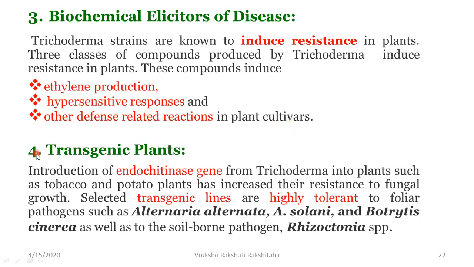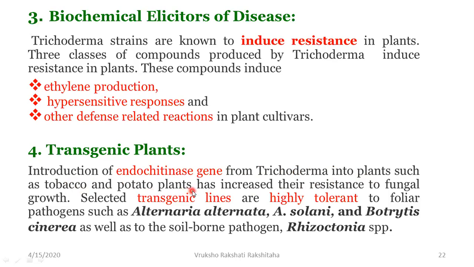Also, the fourth benefit is, as we discussed, that trichoderma produces the enzyme called chitinase. So what has been done is that the gene which is responsible for production of chitinase enzyme has been identified, and it is called endochitinase gene. This endochitinase gene has been isolated from trichoderma, and by means of genetic engineering, it has been introduced into tobacco and potato plants.